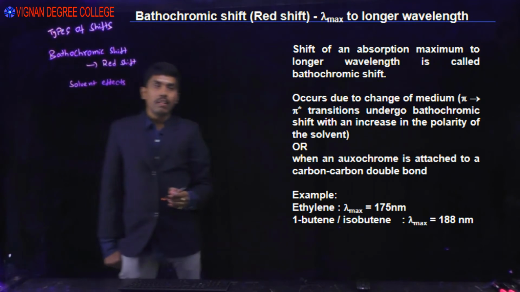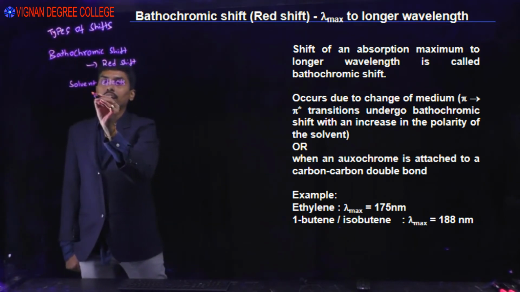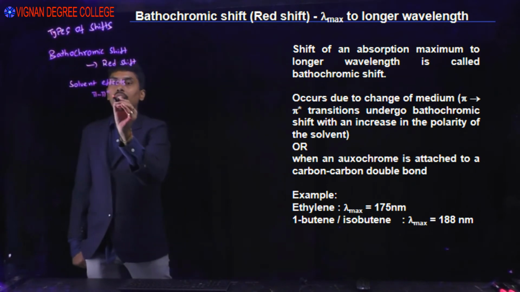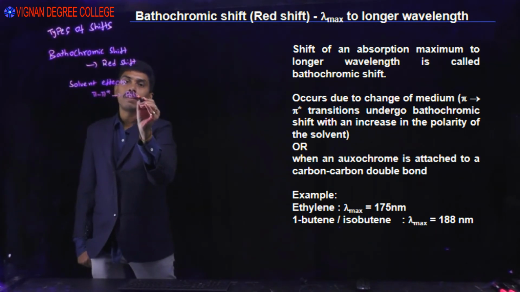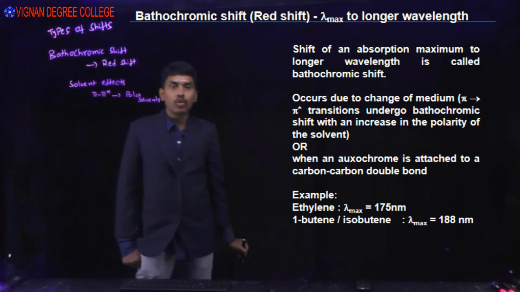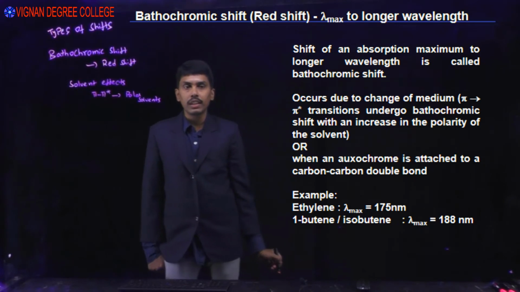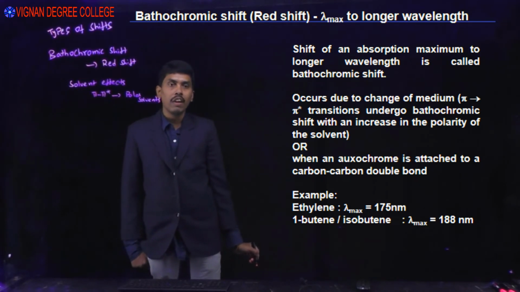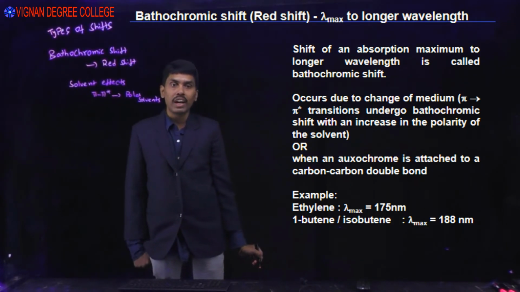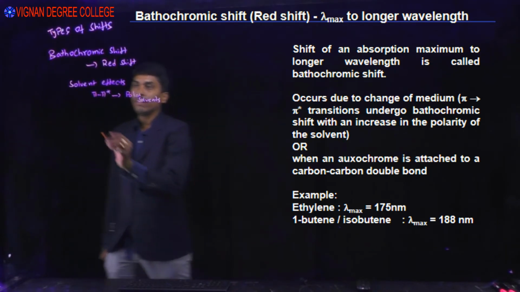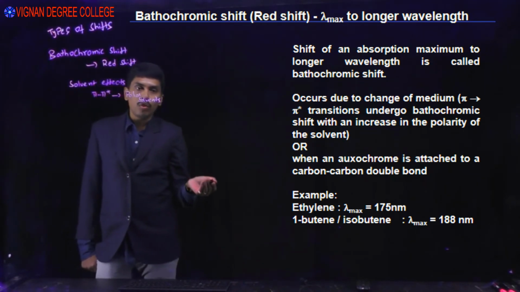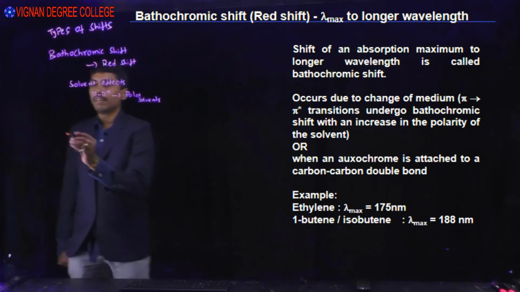What happens when pi to pi star transition occurs when going from non-polar to polar solvents? The shift is bathochromic shift. You can see it occurs due to change of medium. Pi to pi star transition undergoes bathochromic shift with an increase in the polarity of the solvent. Okay, or when an auxochrome is attached to a carbon-carbon double bond.